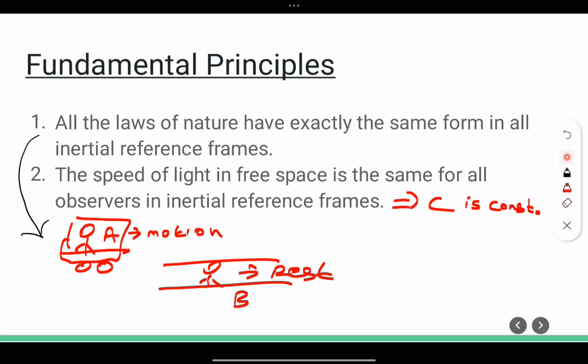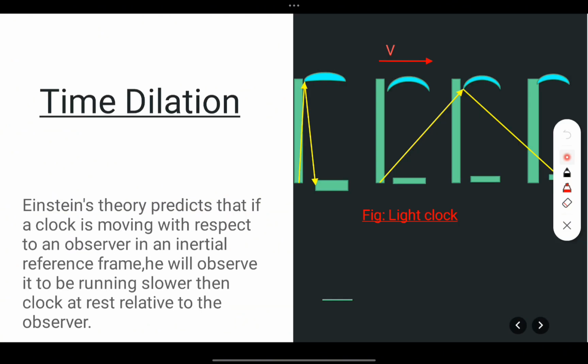So A feels that B is moving and B feels that A is moving. We cannot say that A is moving and B is at rest, or B is moving and A is at rest. According to the first principle, with respect to A, B is moving, and with respect to B, A is moving. Both are valid. This is the first principle.